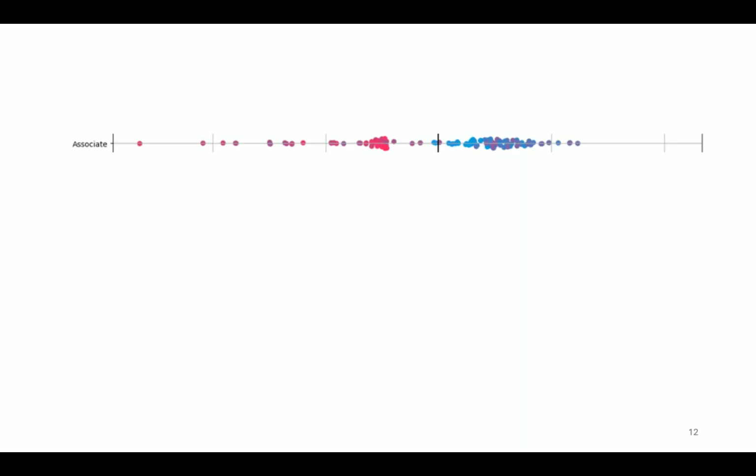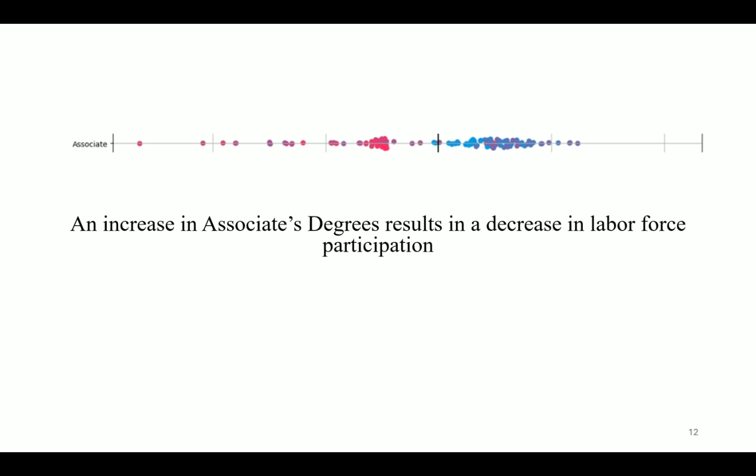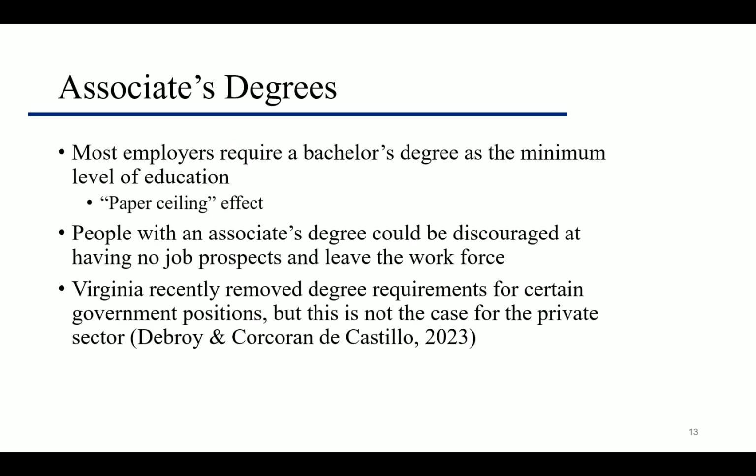Now we arrive at our last and seemingly most confusing finding. An increase in associate's degrees results in a decrease in labor force participation. But why? Most would think that an increase in educated people will lead to a greater number of people entering the workforce. The reason behind this is that an associate's degree is not enough to gain entry into most sectors. Usually, a bachelor's degree is the minimum. Because of this, those with an associate's degree could be discouraged at their prospects and stop looking altogether. The Virginia government has recently removed this paper ceiling, but this is not the case for most private sectors.